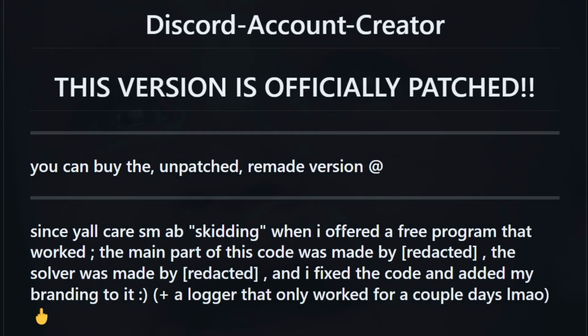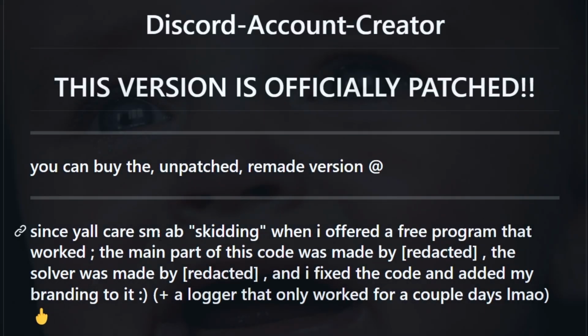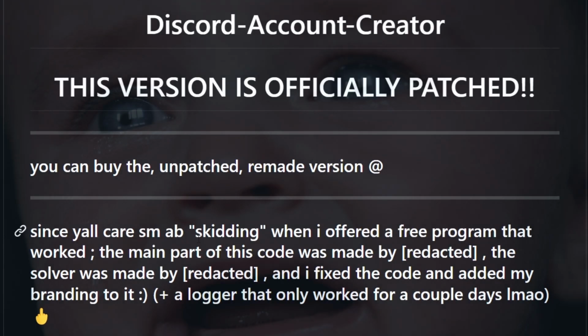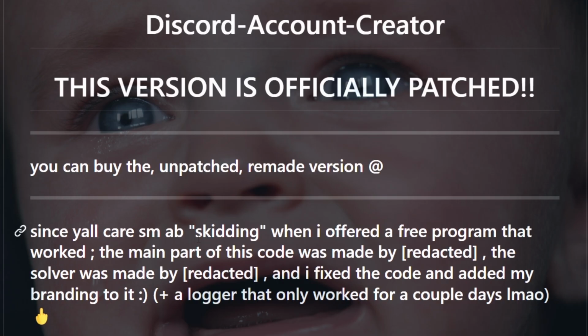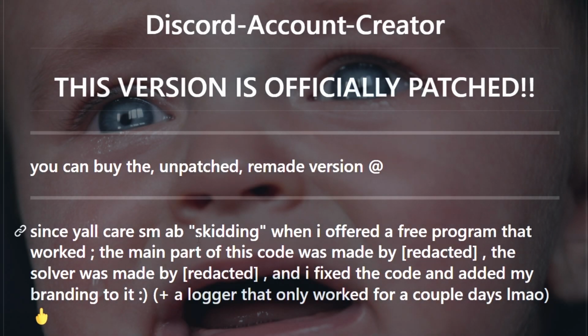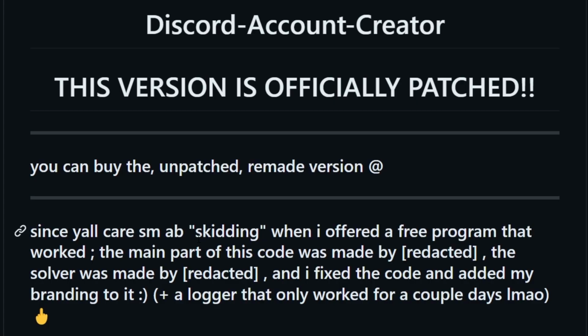This person has a little bit of a temper tantrum. "Since y'all care so much about skidding, when I offered a free program that worked, the main part of this code was made by [name], the solver was made by [name], and I fixed the code and added my branding to it." And they also added a token logger that would steal your Discord account that only worked for a couple of days though. So very good idea not to use these, obviously.